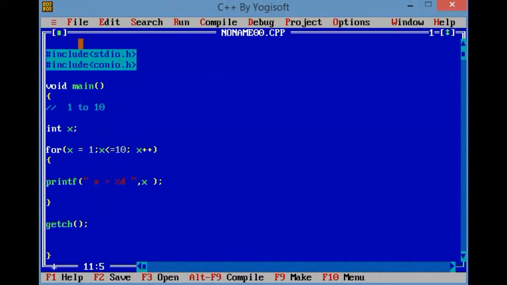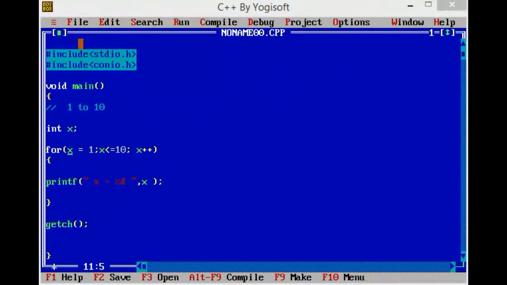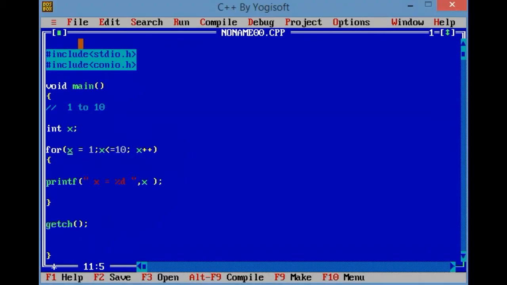It is not visible to everyone. Why, Anshul, you are not able to see? Okay, now it's visible. I'm zooming the application. Yeah, fine.